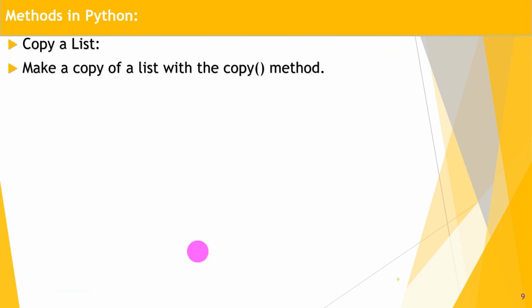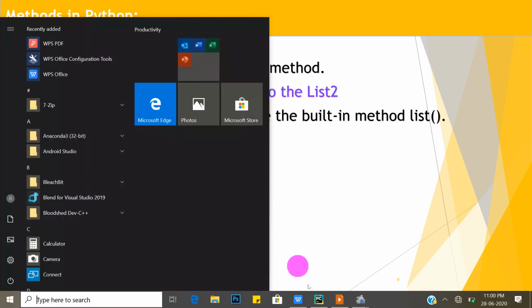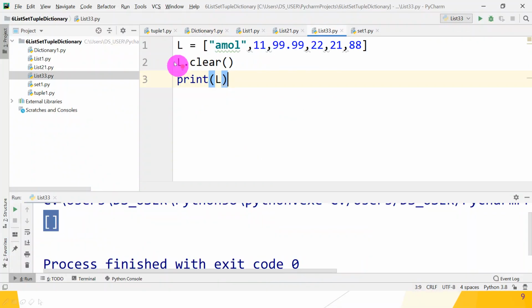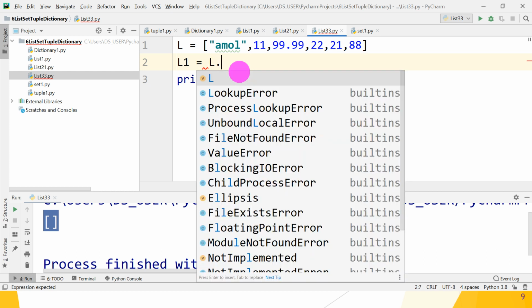Next, copy a list. The copy method makes a copy of a list. With list one dot copy, you can copy one list into another list. Let's check whether it works. L is a list, and you want to copy it into L1, so L dot copy.